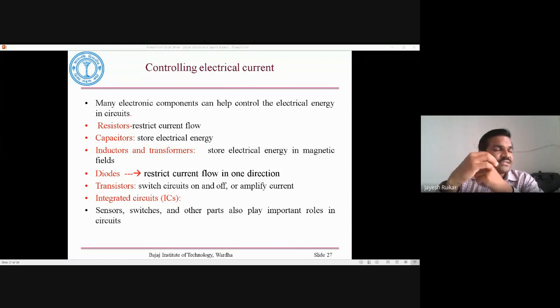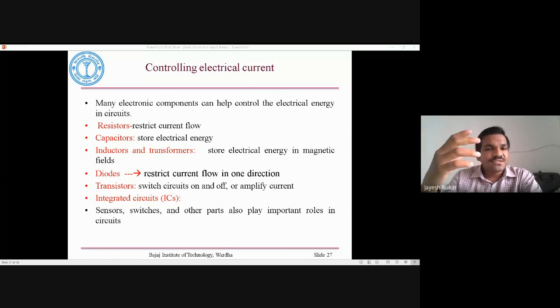The example we have taken is the dimmer. How can we control the current so that the bulb will glow from low intensity to high intensity? Many electronic components can help in controlling the electrical energy in particular circuits, but the most popular electronic component is the resistor. So what is a resistor? A resistor is used to restrict the current flow. Resistor is used to restrict the current flow.